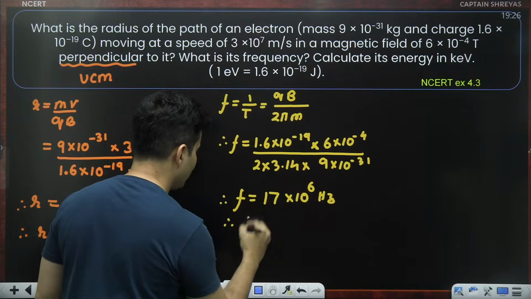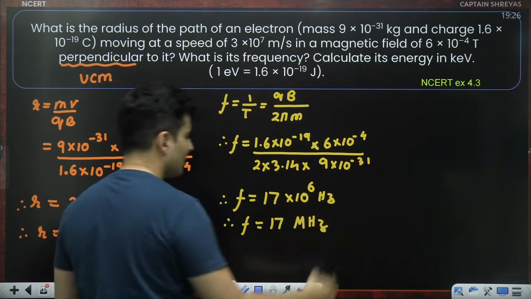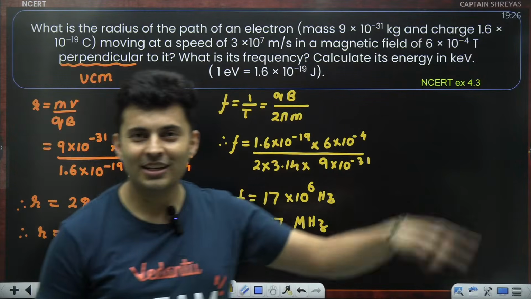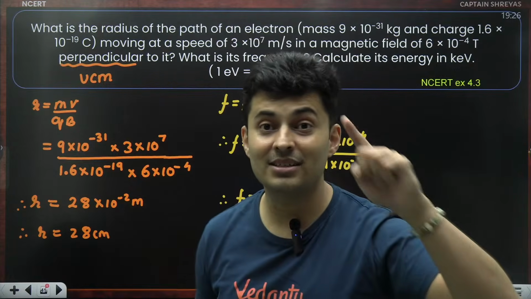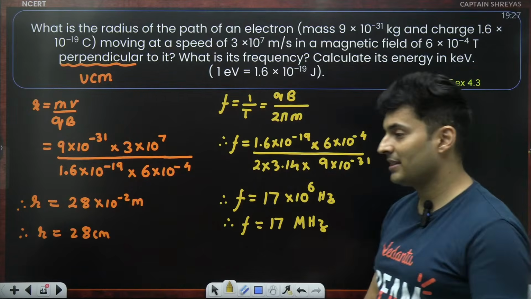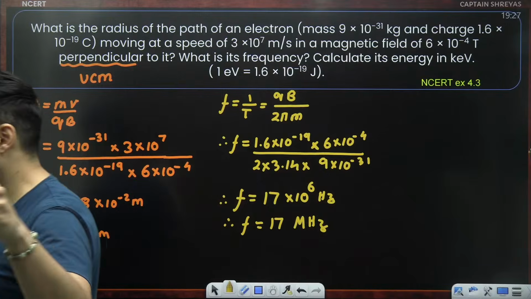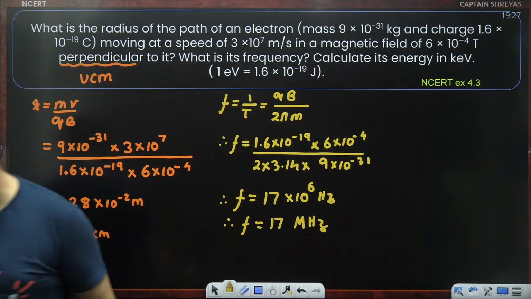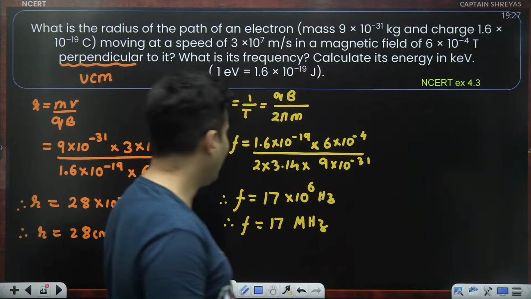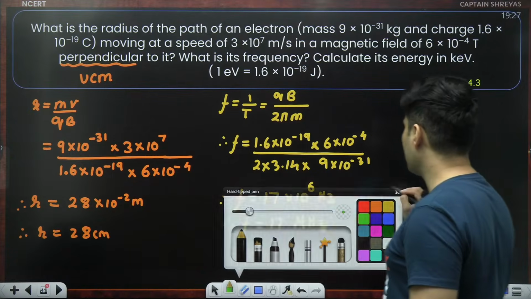Frequency's unit is hertz. 10 to the power 6 is mega. So megahertz. So just imagine how many times it is going. Not 5-6 times or 17 times. It's 17 mega. So it is 17 million times in 1 second. In 1 second, it is going so fast. It's crazy to even think about it. Lastly, they have asked about the energy of it.